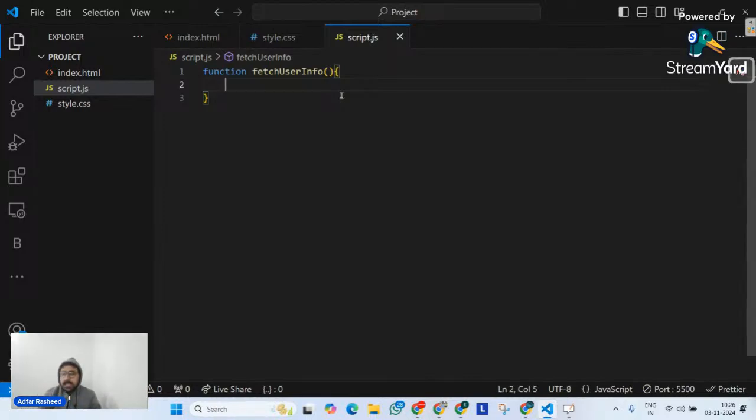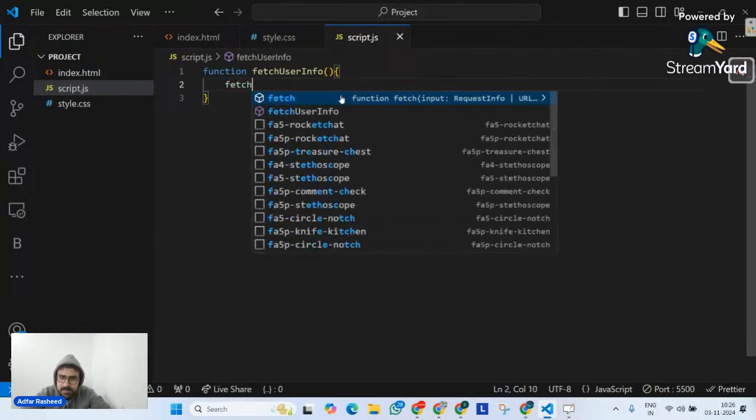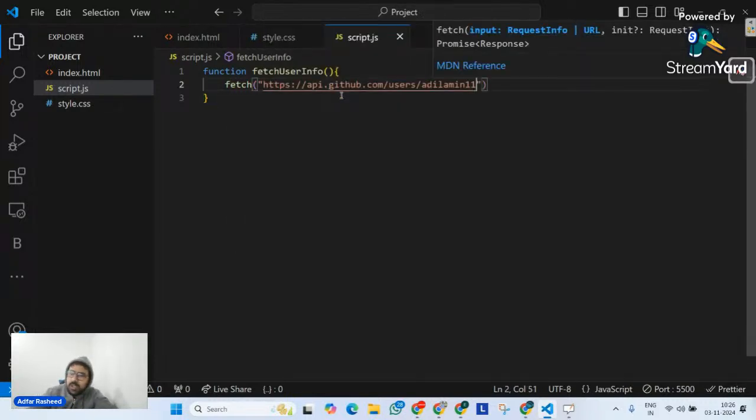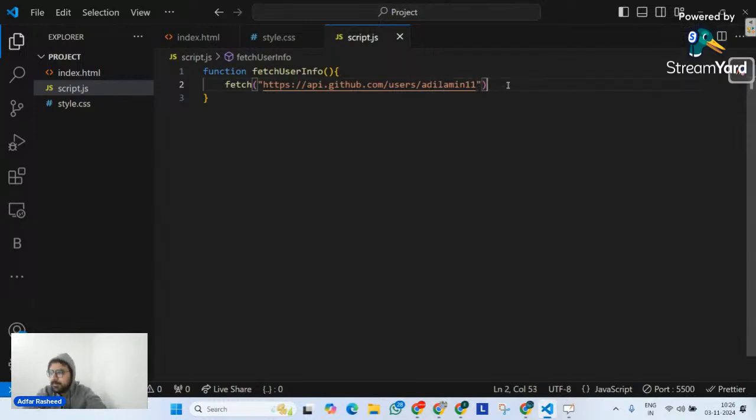What is this function supposed to do? It's simply supposed to fetch an API. Let me simply say fetch and paste my API here. Although let's keep this static right now, which is Adil Amin Ali1. And I know once I implement fetch on it, what is it going to return, guys?